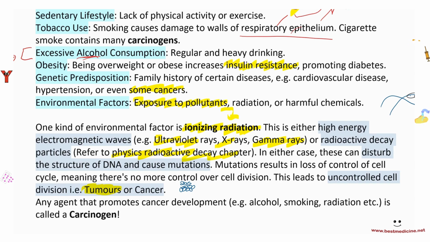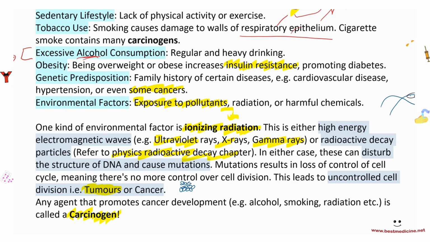But sometimes the tumor that forms due to uncontrolled cell division is able to spread from one place to another. If it is able to spread, then that's cancer. The ability to spread makes a tumor cancerous, also called a malignant tumor. Any agent that promotes cancer development, for example alcohol, smoking, radiation, is called a carcinogen. Carcinogens are materials that increase the risk of developing cancers.